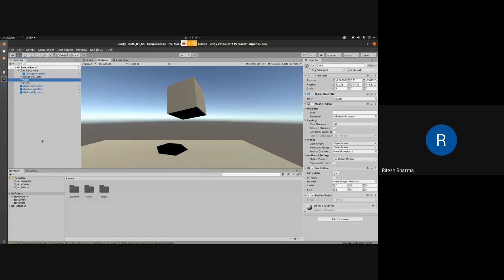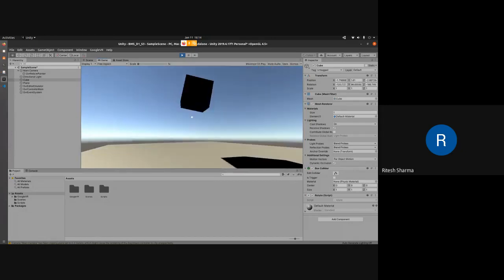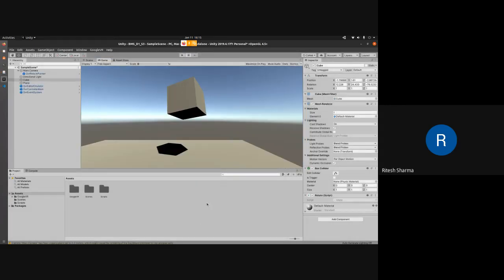Okay, so now you would see that until now I'm saying that we can interact, but nothing is happening. I can just see a dot, that's it. There is no interaction happening, right? It is not happening because we haven't changed our script to do that, and we have to make certain changes in the game object as well. So what are those changes?